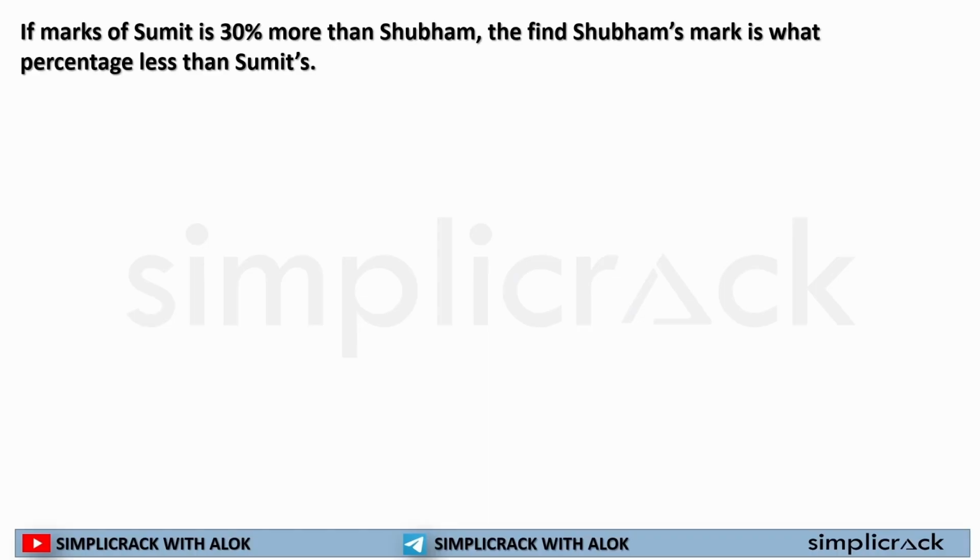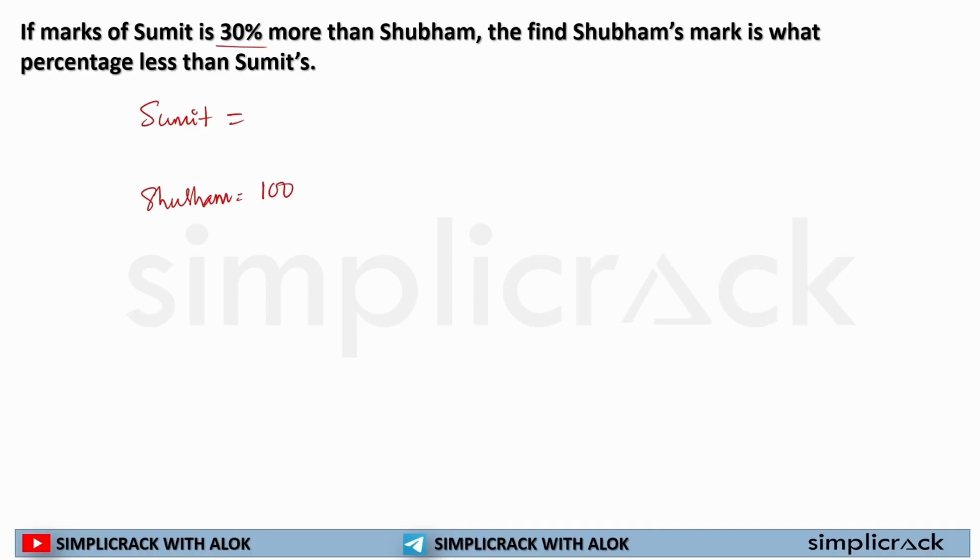If marks of Sumit is 30% more than Subham, then find Subham's mark is what percent less than Sumit. So whenever this type of question is given, you will always take 100 as one of the students' scores. So Subham's score was 100 for an example.